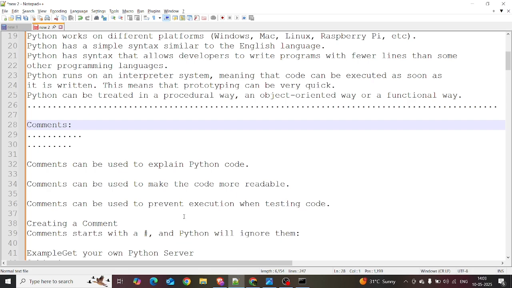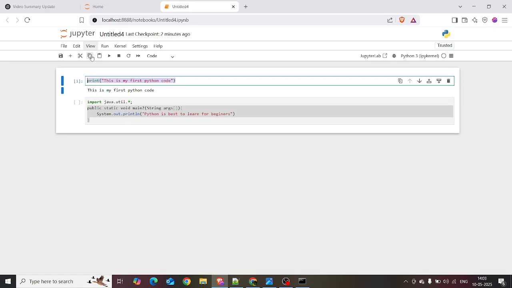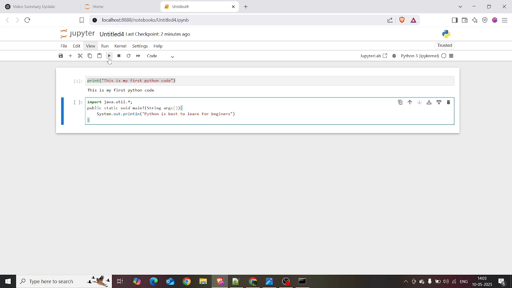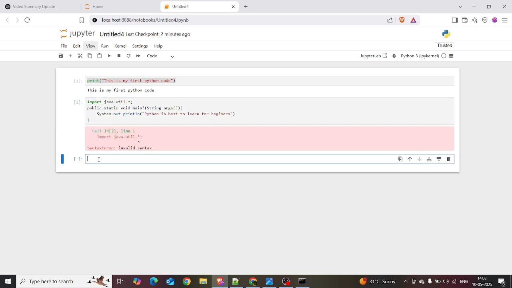Creating comments in Python is simply easy. So let's get started in Python. If you want the notebook, just open it. Okay, it's a Python notebook, so it doesn't show the Java output. If you want to create a comment, there are two types of comment. First is a single line comment and second is a multi-line comment. In the single line comment, it starts with hash.